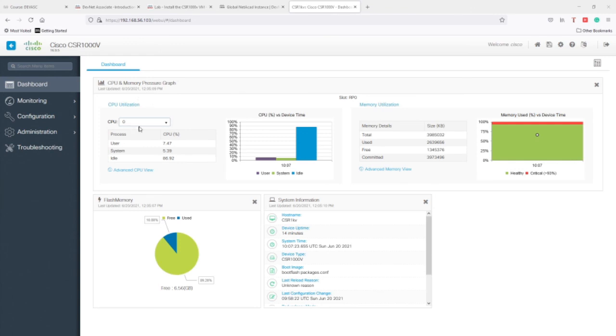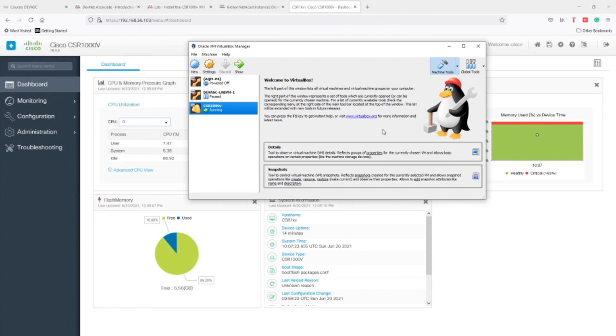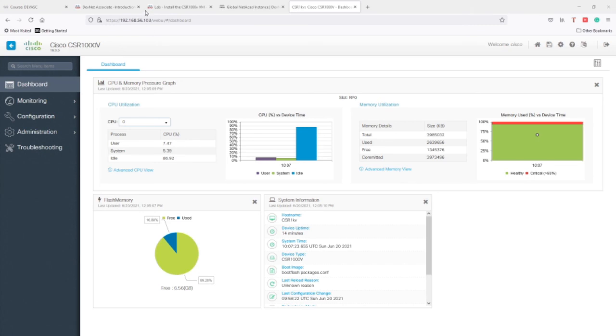So now we are in the graphical user interface for the router, and you can see here we have the DevNet Linux virtual image, and here we have the router virtual image. So let's see what we need to do more.